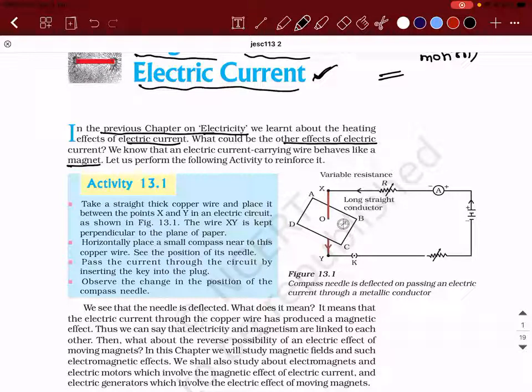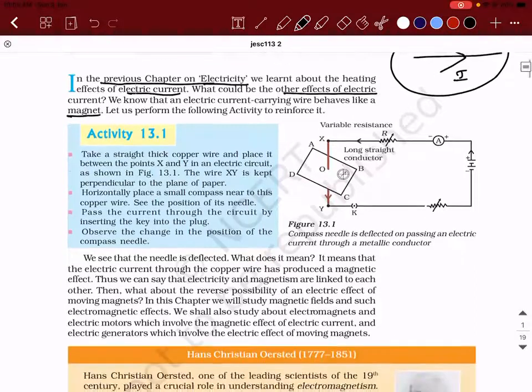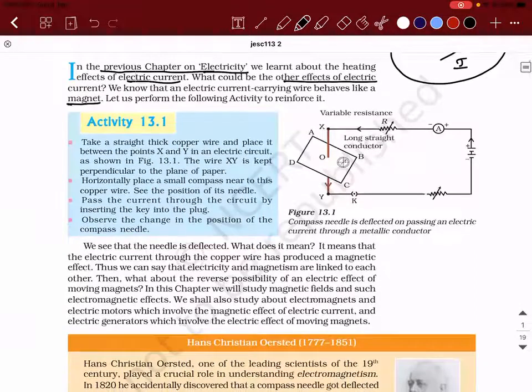So if there is an electric current carrying conductor, what is present around this? There is magnetism. This is the first point that you need to have in your mind. For that, there is a small activity that we can perform.